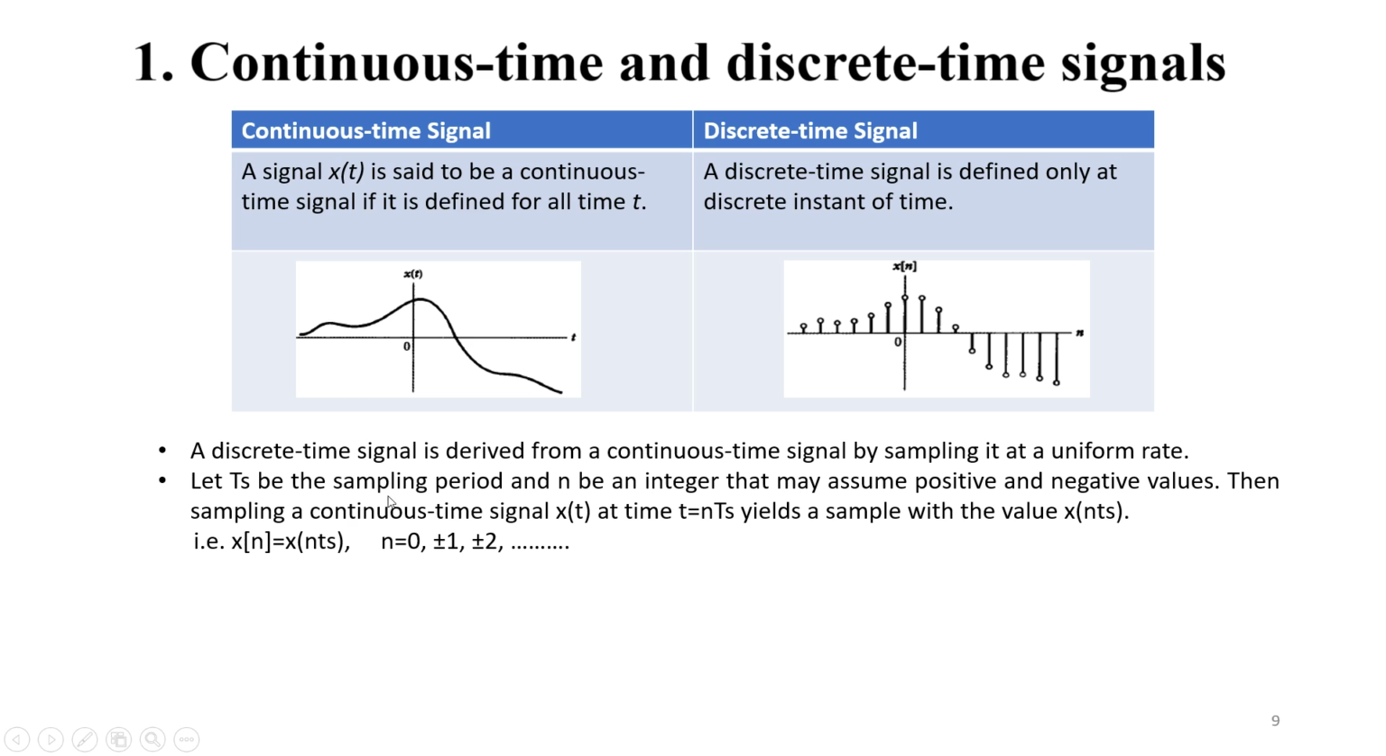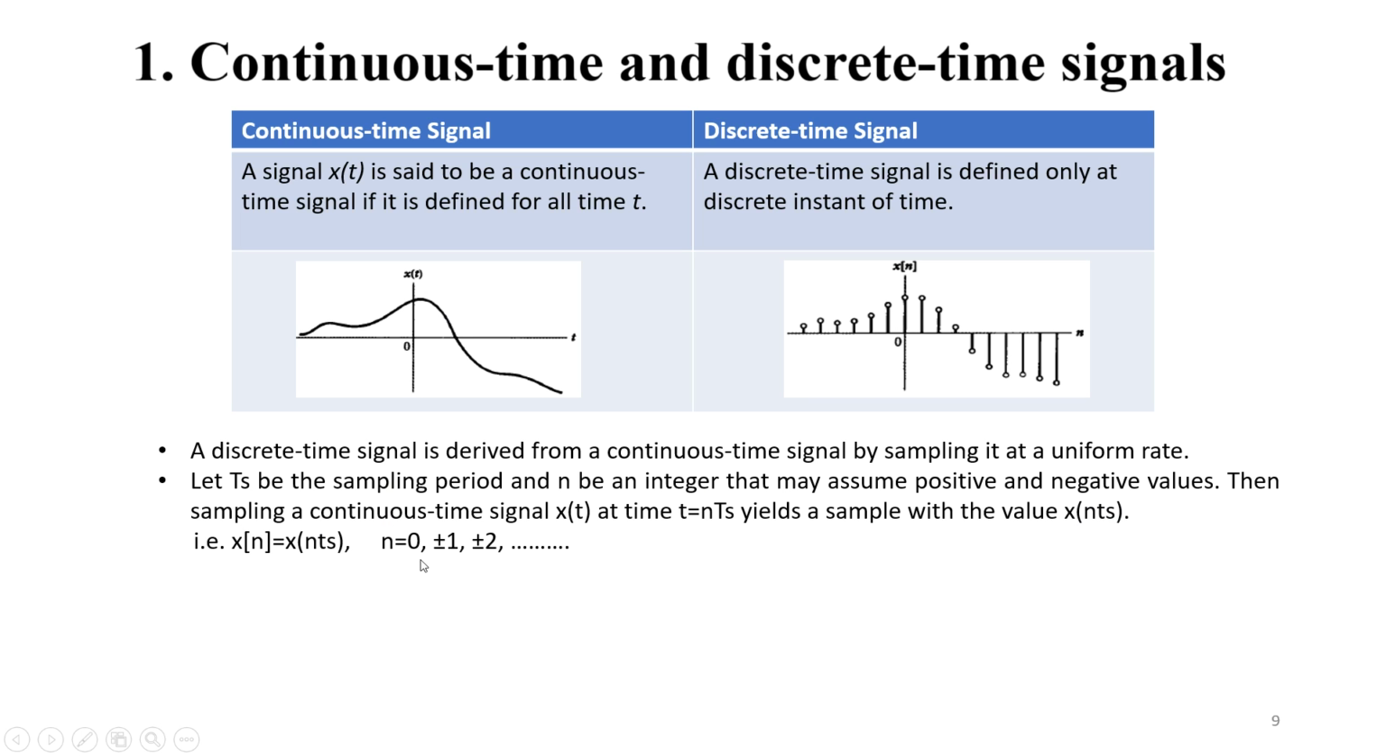Then sampling a continuous time signal x(t) at t equals nTs, at different time instants, is defined by this; n yields a sample with the value x(nTs). So at every nTs we take the amplitude level from this x(t), that is x(nTs), that is x[n]. This x[n] is equal to x(nTs). At particular time instants only we consider the amplitude level of that x(t), which converts x(t) into x[n], a discrete time signal.